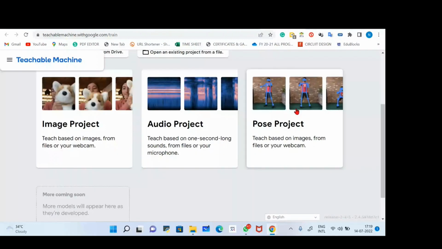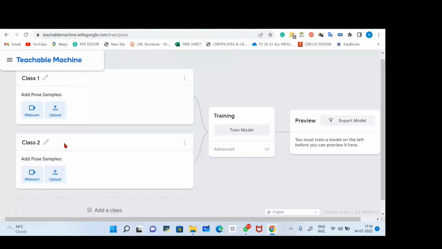So you can use this project if you want to create a yoga-based application. If you have some sample images based on yoga poses, you can use this button. Or if you want to use your own images doing some poses, I'll click over here on webcam.